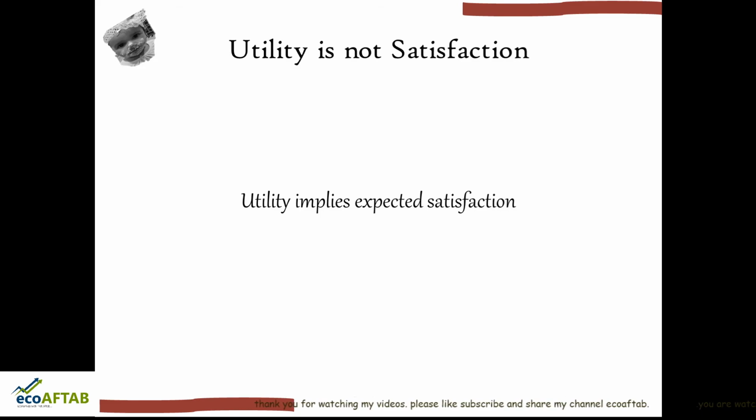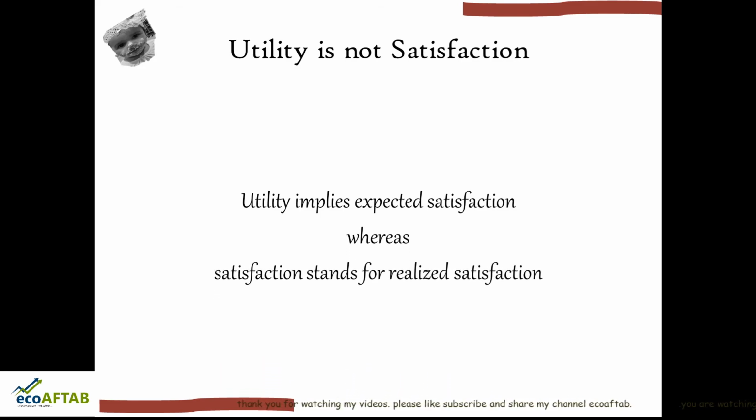And what is satisfaction? Satisfaction is realized satisfaction. So the two words that come here are: expected satisfaction is our utility, but when you actually consume a commodity and you realize it, that realized satisfaction is our satisfaction. So utility and satisfaction differ from one another in only one simple way. Here it is expectation, here it is realization.